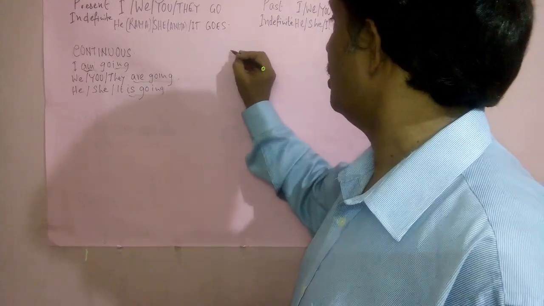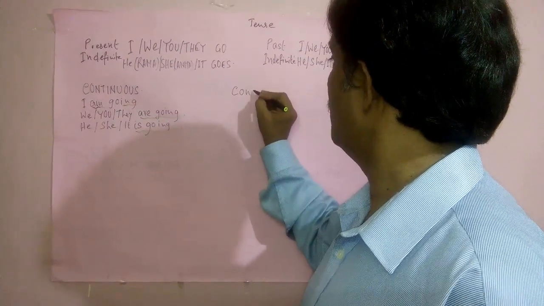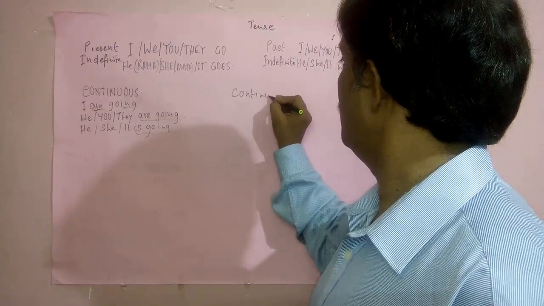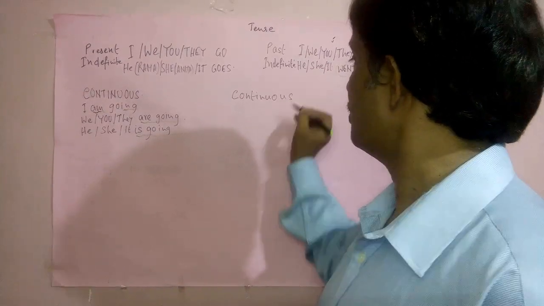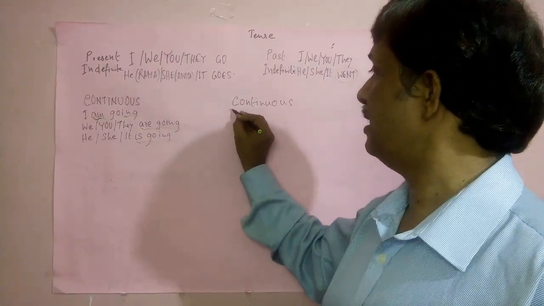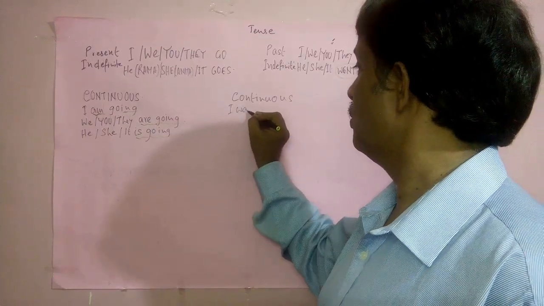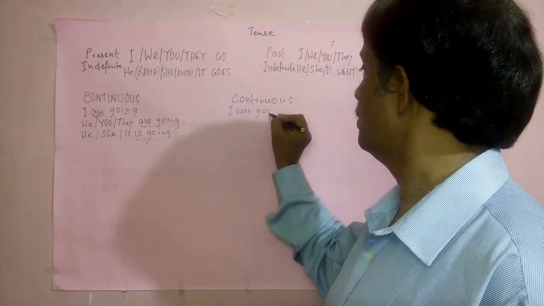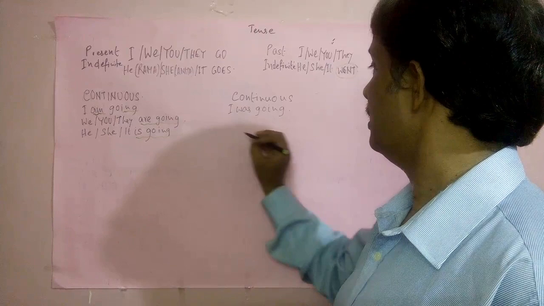Now in continuous tense, that is past continuous. Past continuous, what is there? I was going.